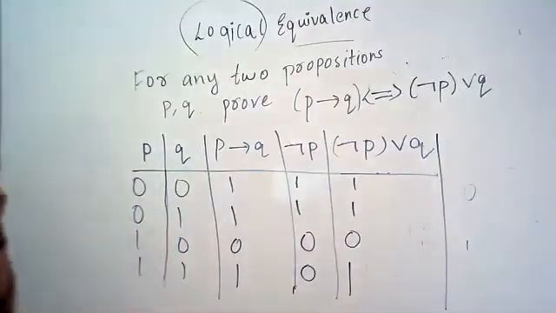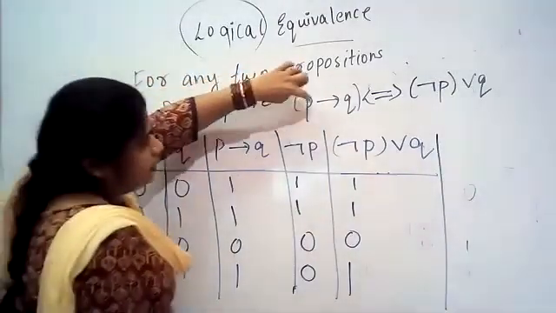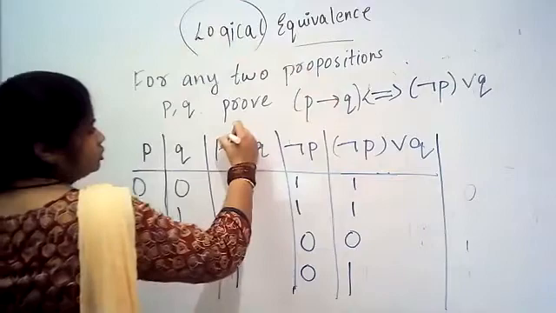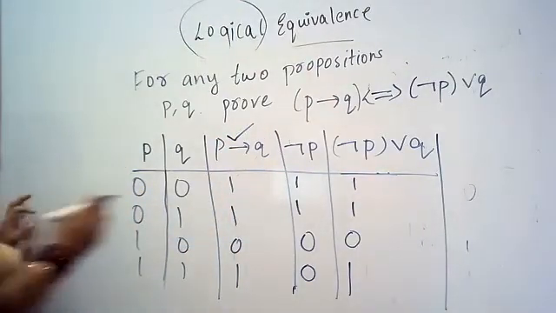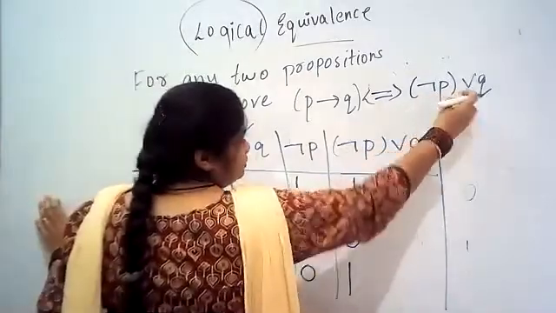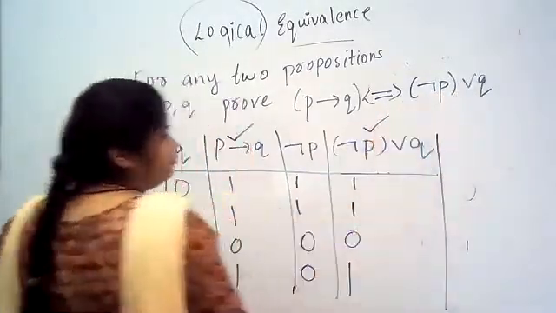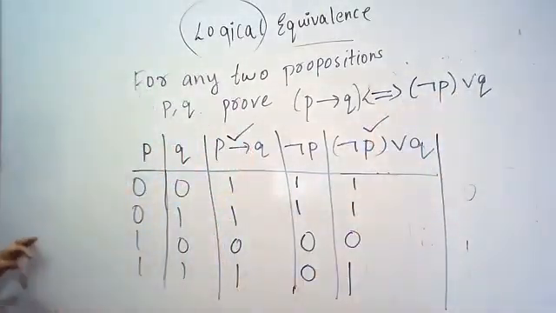I have built what here? The truth table. Now, P condition Q. Where is P condition Q? Concentrate on this column, the third column. Next, negation P, disjunction Q is what? Concentrate on the fifth column.